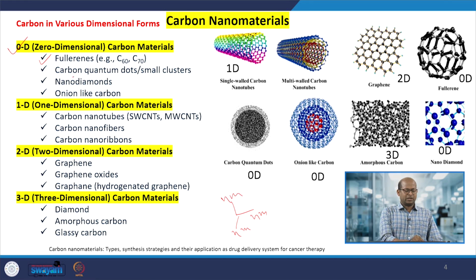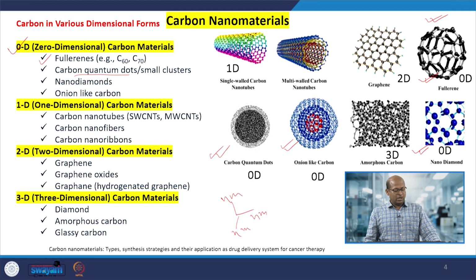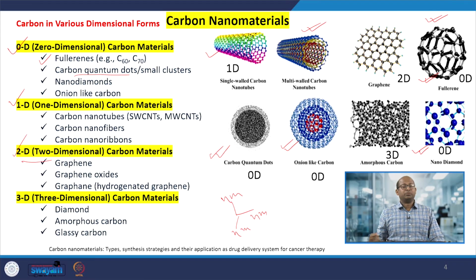Other than fullerenes, quantum dots, nano diamonds and onion-like carbons also form 0 dimensional materials. Basically we will discuss these fullerene materials. Apart from that, there are one dimensional carbon nanomaterials, that is carbon nanotubes, which may be single wall, double wall or multiple wall nanotubes. Carbon nanofibers also come in the one dimensional category, and we will discuss them another day.